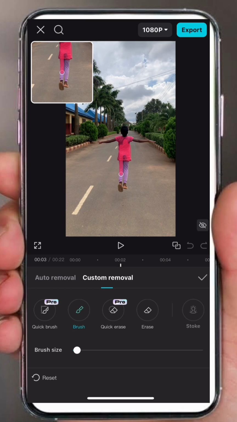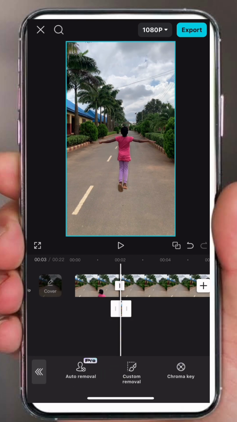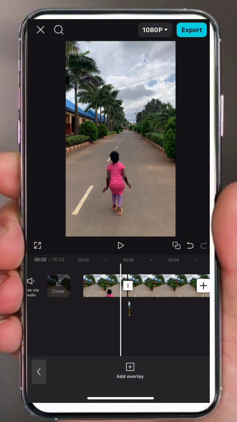When you are doing it, you have to be careful to avoid encroaching the other parts. So you have to wait for it to reach 100% and it ticks the screen. Then you are done. You come back to it, you tap on it again.